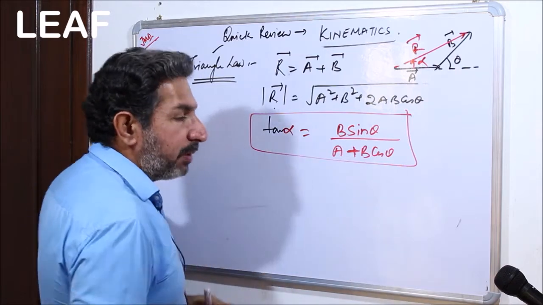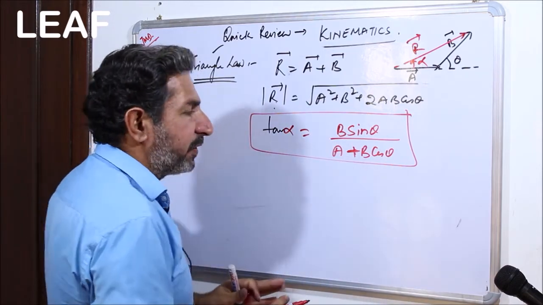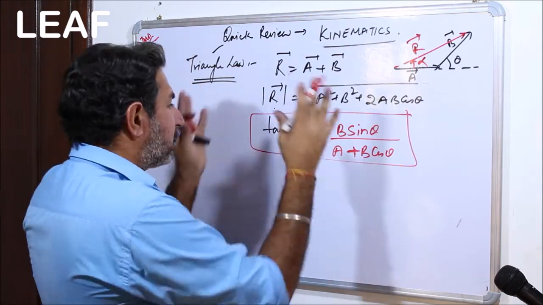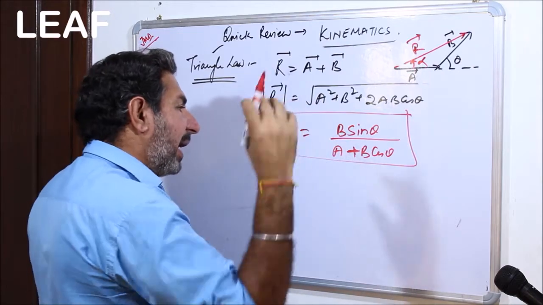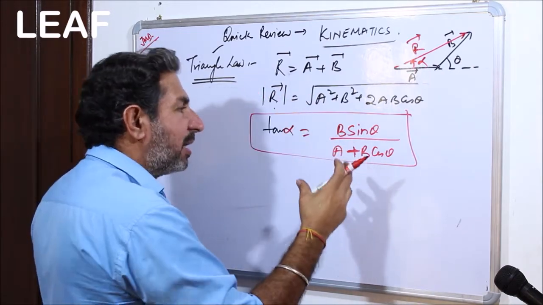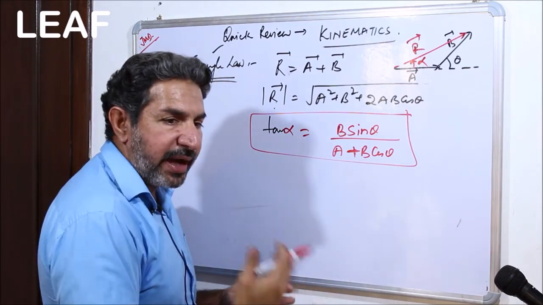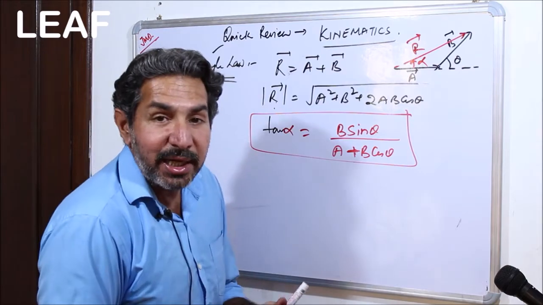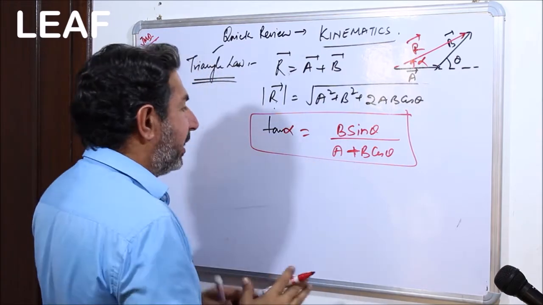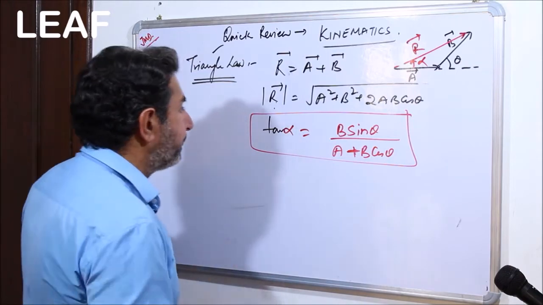Even I am going to frame the basic videos for all these segments, but initially this physics series is for the competition, so I am just talking about the competitive segment and just taking these entities for the sake of a glance, for the sake of a ready reckoner, that I am just going to review it, revise it, to tell exactly to you guys what have you studied, right? So tan alpha is B sin theta upon A plus B cos theta.